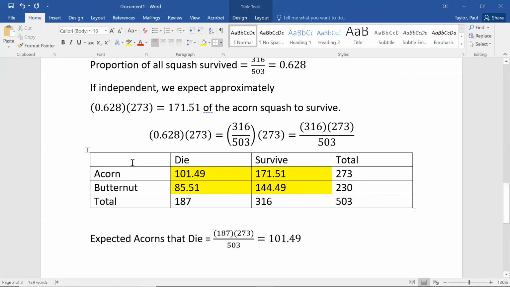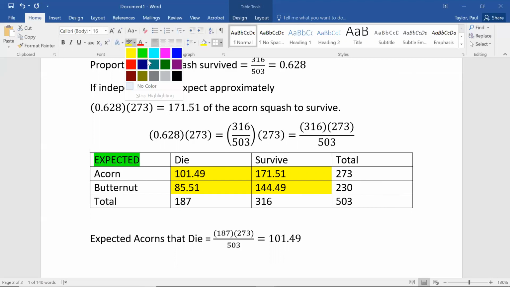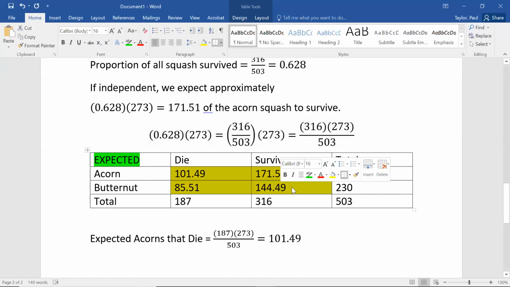Okay, so this is what we expect. So I'm going to call this the expected. It's what we expect we would get if the variables were independent. Now, maybe they aren't independent, and the numbers in here are something very different. Maybe they are independent. Even if the two variables are independent, they're not going to be exactly these. I mean, these are decimals, but they should be kind of close.